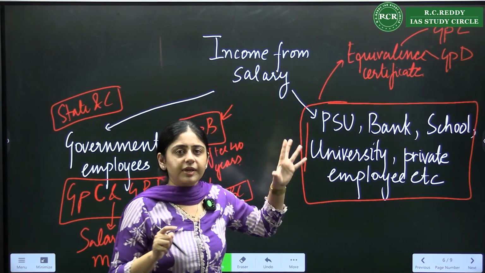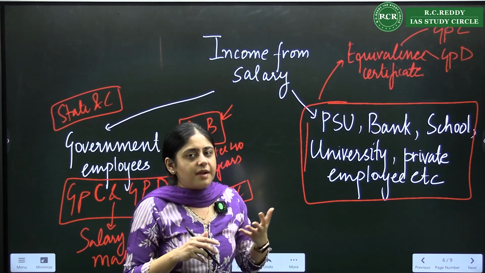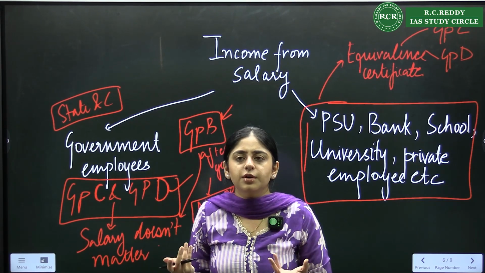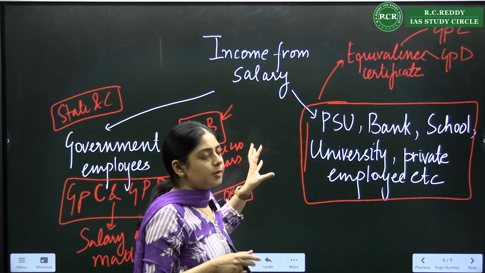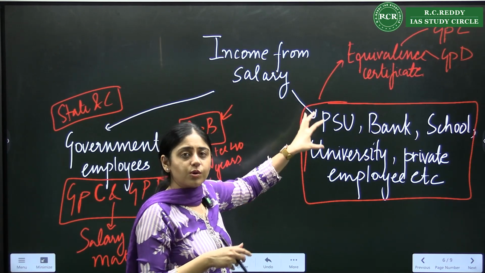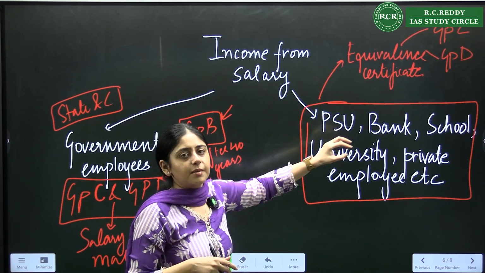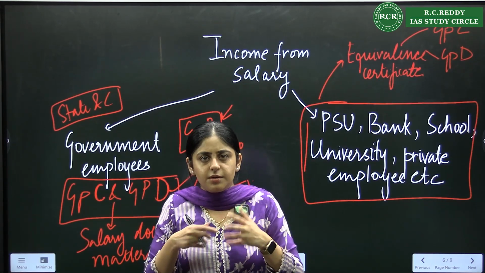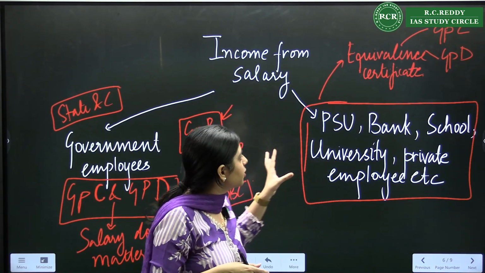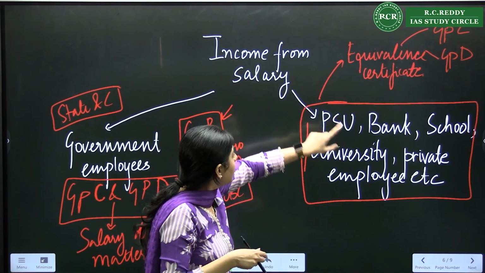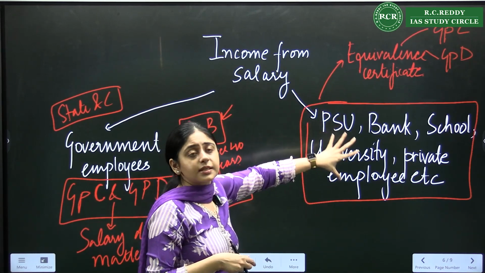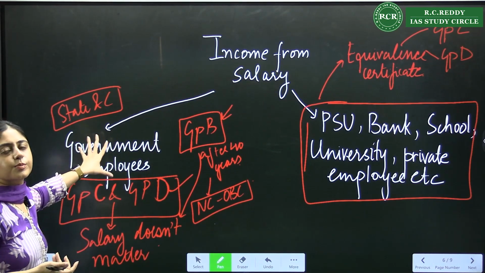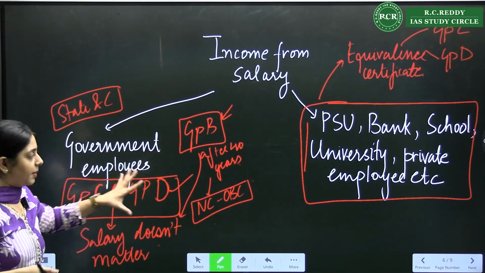Sometimes private institutions do not come under government, so every institution will have its own classification, but you will need a proper government document telling that this post, if your father is working in a bank, for example, that this post of, say, a PO is equal to group C or whatever. I don't know the specific details in these institutions. So you need an equivalence certificate if your parents work in these institutions. If they are in center and state, then you will directly know it is group C or group D.